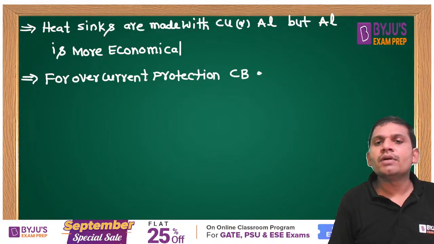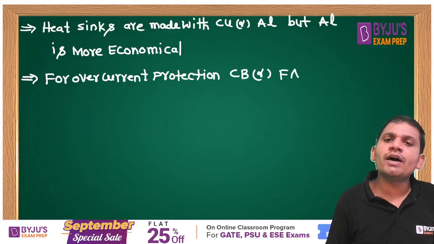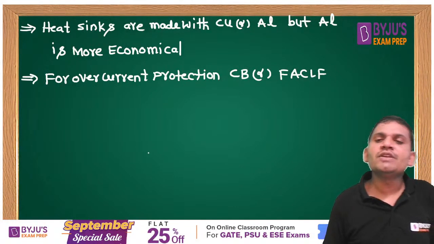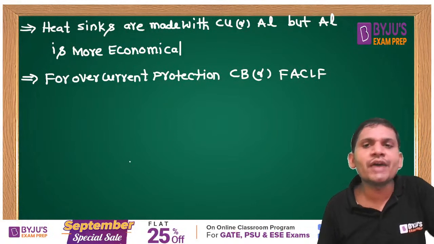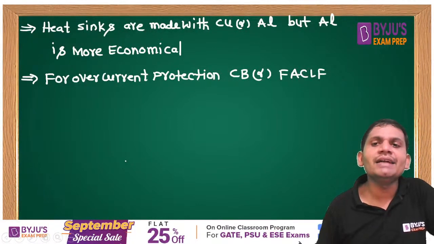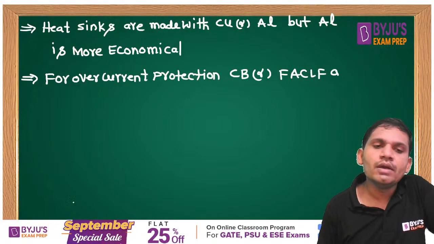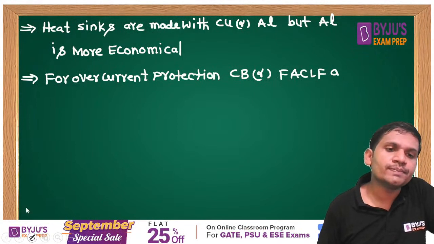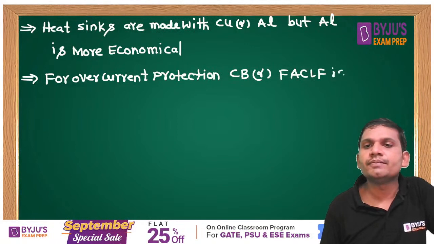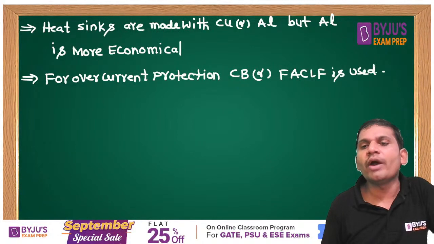Circuit breaker or FACLF fuse are used. Yeah, these points you remember.